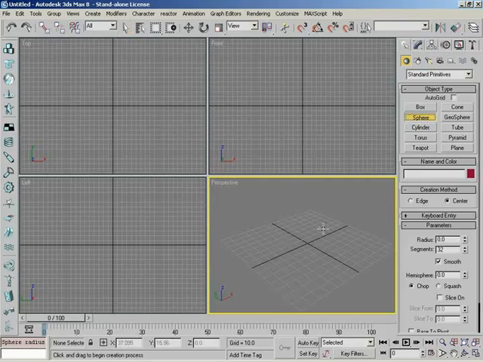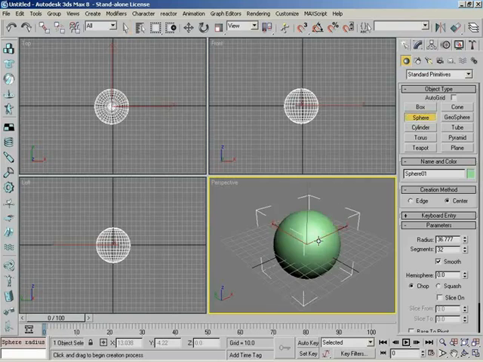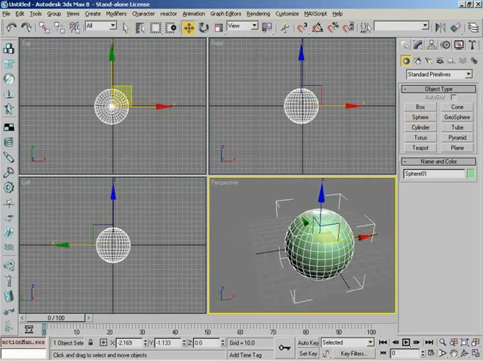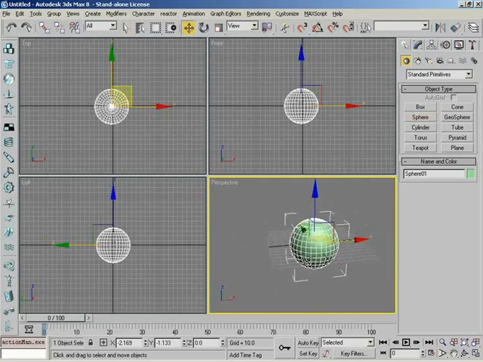Very cool. So the most basic approach. Let's create something. So here's the creation part. A sphere. Now we'll grab our Move tool. Hit W. Now what we're going to do is hold the Shift key down.